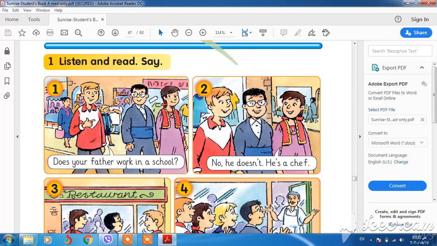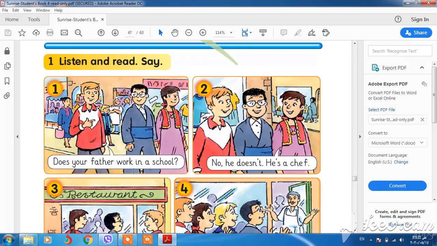Okay, look at the verb. We have work, the base verb. We don't put s or es on the verb because we have does. Okay, this is the question sentence. If we make it positive, it will be: your father works in a school. Your father works.